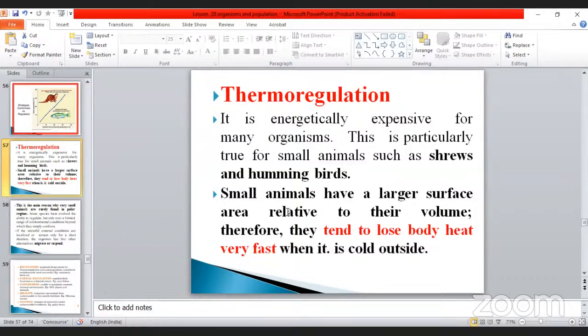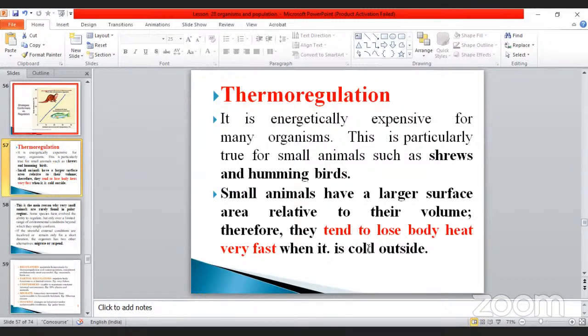Don't forget, my dear student, this is very, very important. Many times they have asked this question, for example, on population and the organisms. This question is a must. Small animals have a large surface area. Sometimes they may give that small animals have a small surface area relative to their volume, or as a mass. Therefore, they tend to lose body heat very fast when it is cold outside.